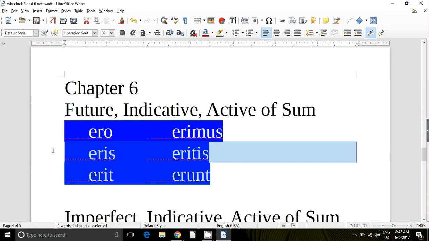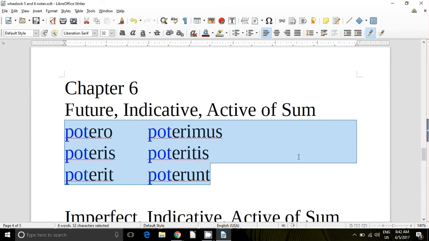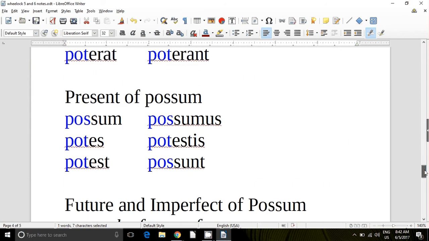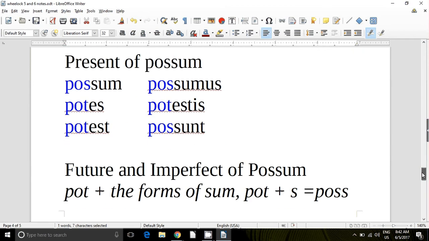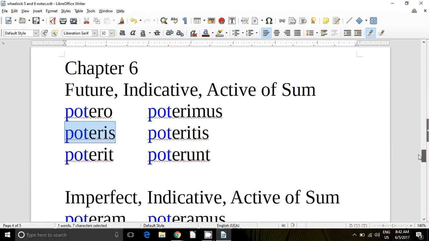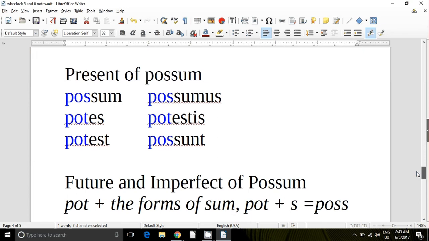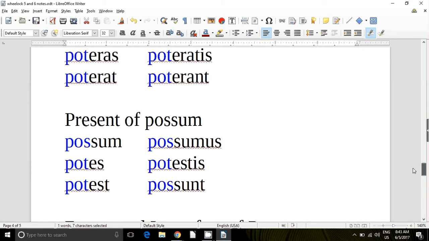And then likewise for the future: potero, poteris, poterit, poterimus, poteritis, poterunt. I will be able. You will be able, and so forth. So for your flashcards this week, obviously you need to make a flashcard for every one of these verb forms: the future indicative of sum, the imperfect indicative of sum. You already have one for the present of sum, and then you need to add these three for possum, poteram, potero. Okay, so those are obviously very useful verbs.